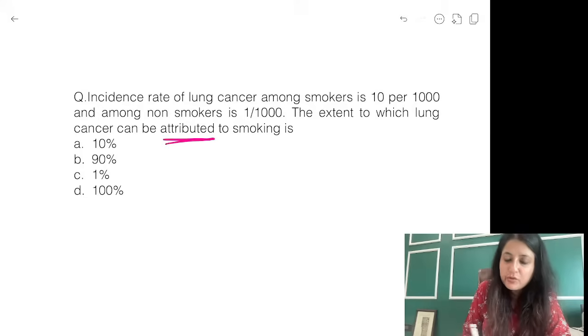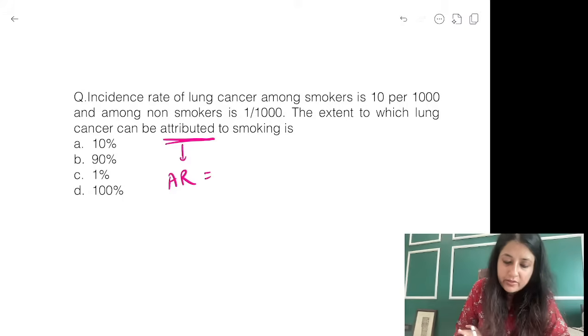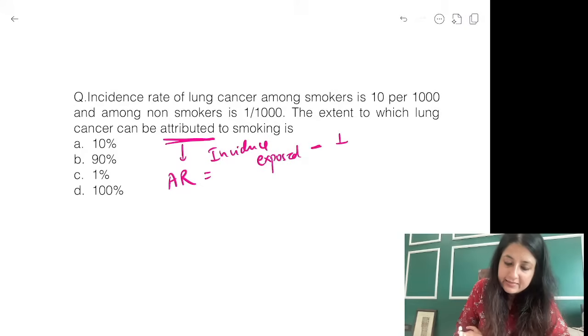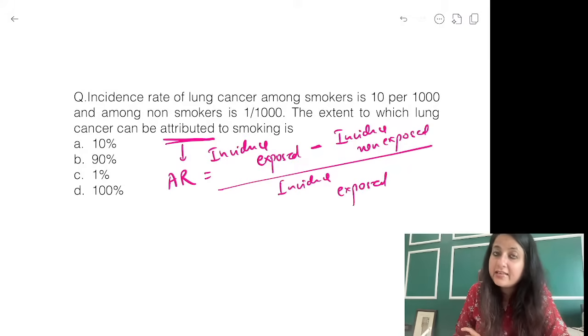Now, attributed to smoking, that means I had to calculate AR, attributable risk, and I've already told you the formula for attributable risk, guys. Incidence exposed minus incidence non-exposed, divided by incidence exposed, as simple as that. Now if you see over here, the incidence rate of lung cancer among smokers is 10 per 1000.